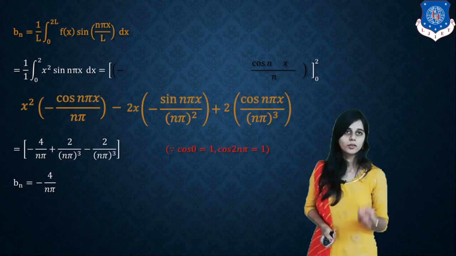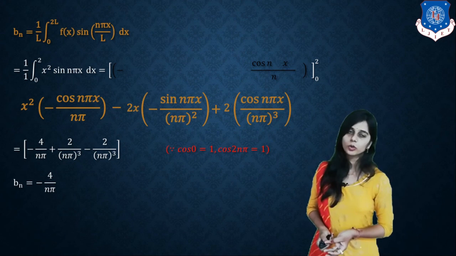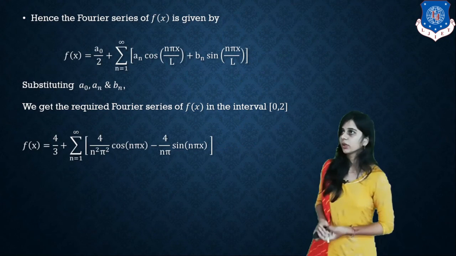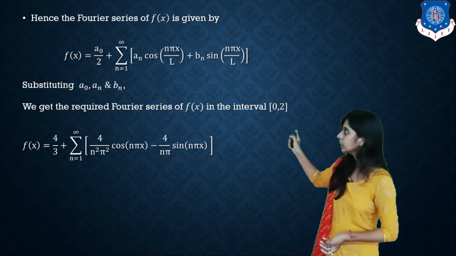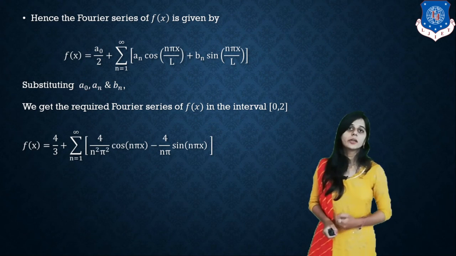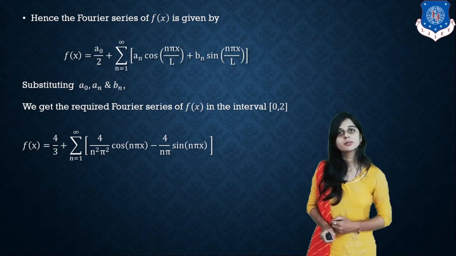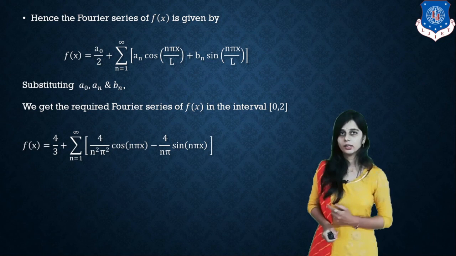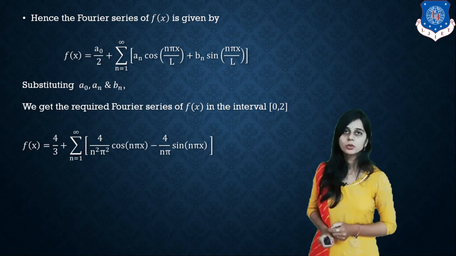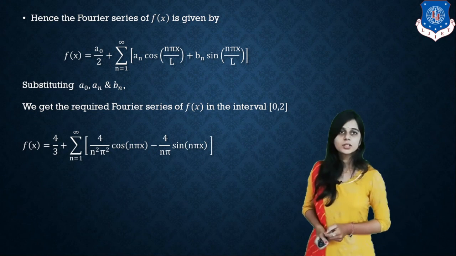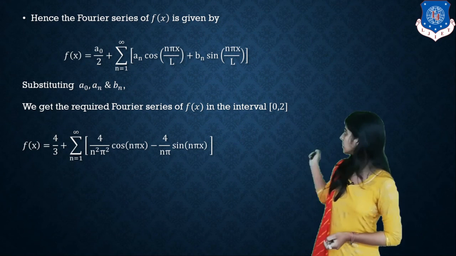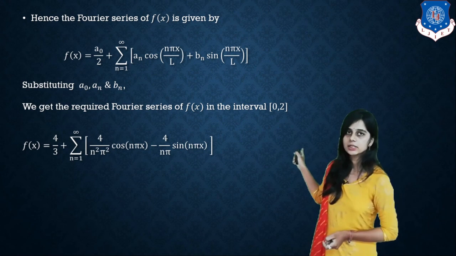So the value of a_0 is 8 by 3, a_n is 4 upon n square pi square, and b_n is minus 4 upon n pi. Put all these values in f(x). What is our f(x)? It is a_0 by 2 plus summation n equal to 1 to infinity of a_n cos n pi x by L plus b_n sin n pi x by L. What is a_0? It is 8 by 3. Dividing by 2, we get 4 by 3. a_n is 4 upon n square pi square and b_n is minus 4 by n pi. So this is the final answer of the Fourier series.